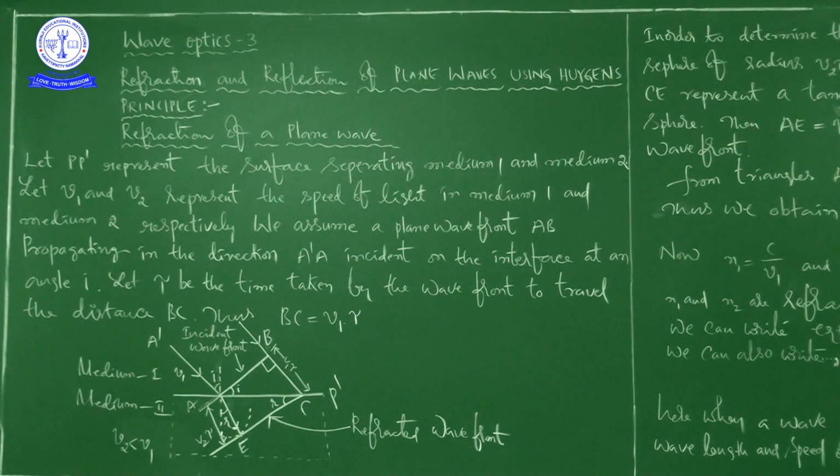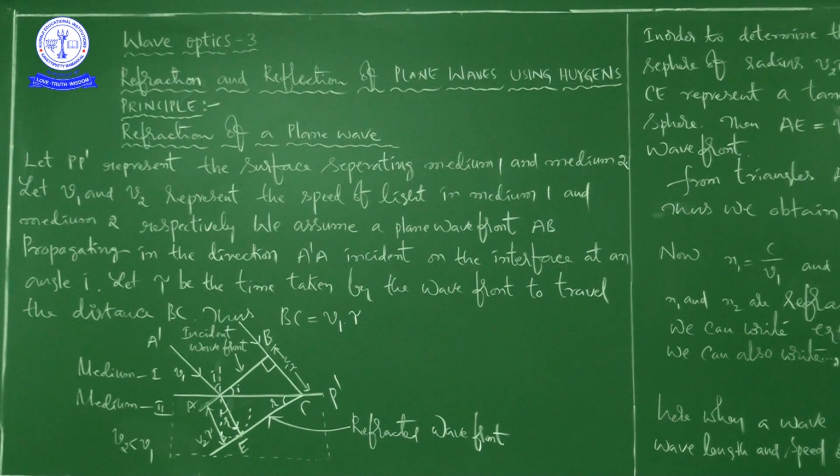In our last class, we discussed what is Huygens principle and what is the use of Huygens principle. So we can find the shape of a wave at any given instant of time, and that is possible by using Huygens principle.